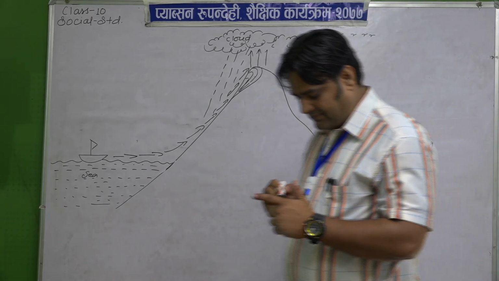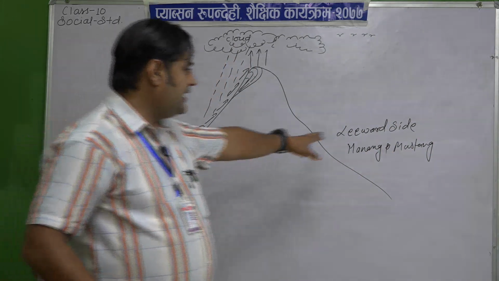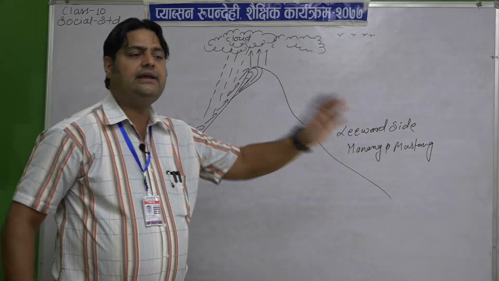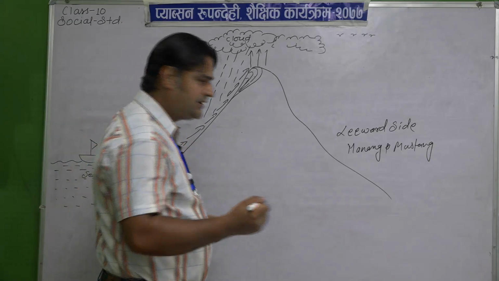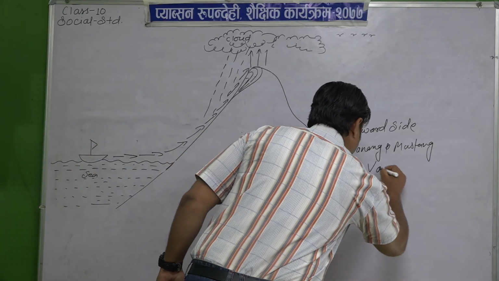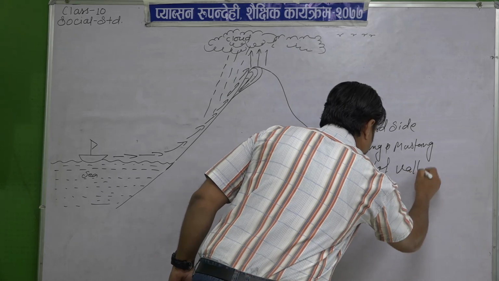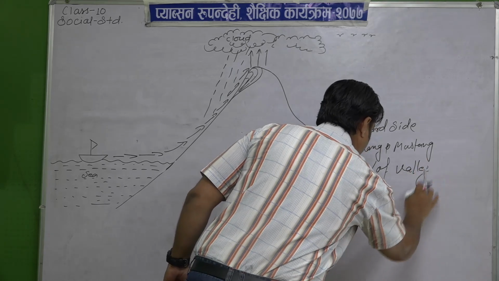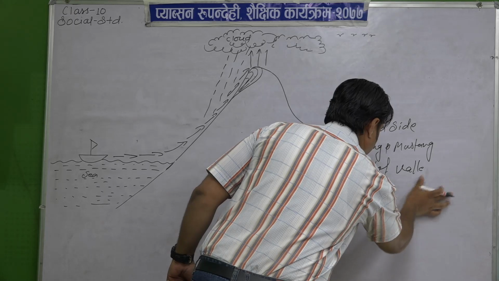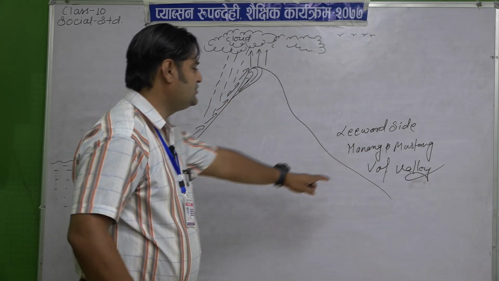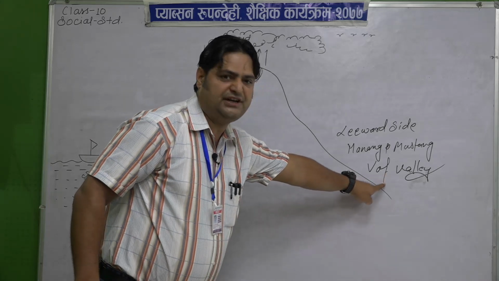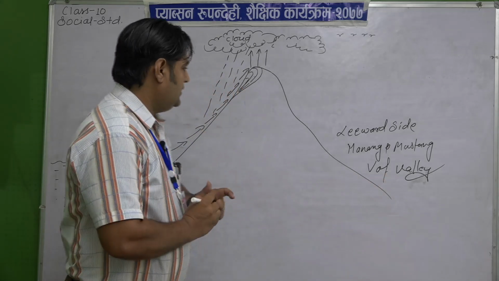So on that leeward side lie Manang and Mustang. It is also known as Bhot Valley, my dear student. Okay. It is also known as what? Bhot Valley. It is not F. It is T. So now listen to me here once again.